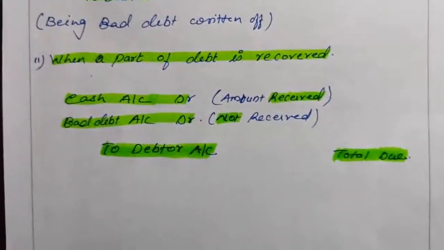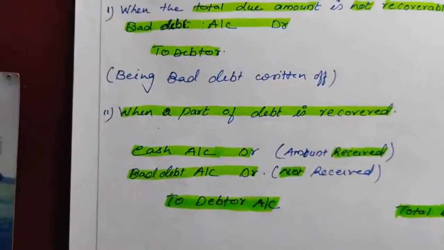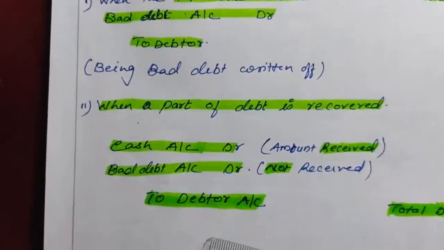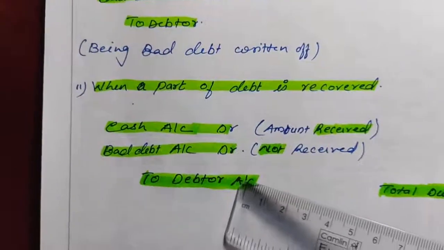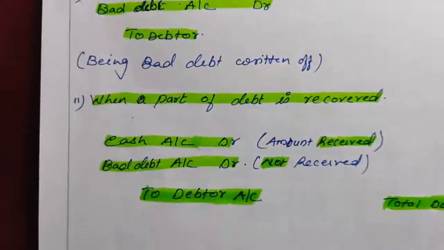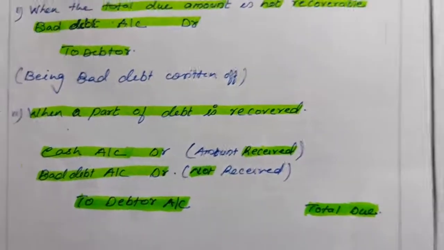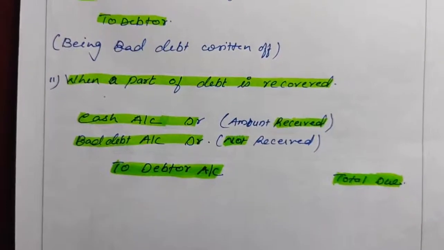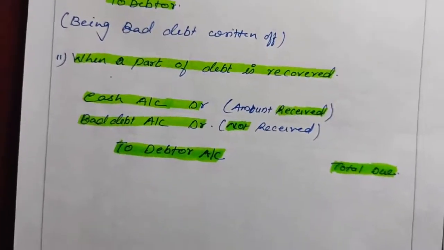Okay, so when there is bad debt, you can see that the common entry here is bad debt debit to debtor. Here also we are having bad debt debit to debtor. When a part amount is received, we also have to add the cash along with this. Now next, let's see when the expenses are borne on purchase of any asset.